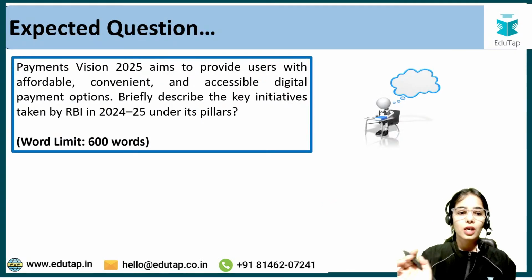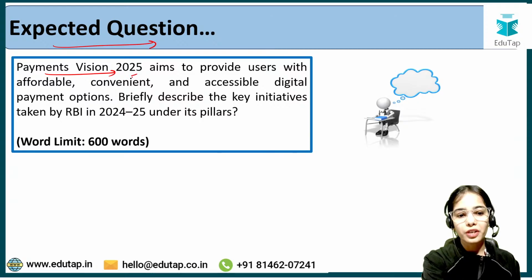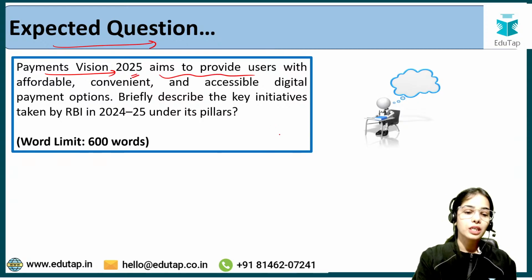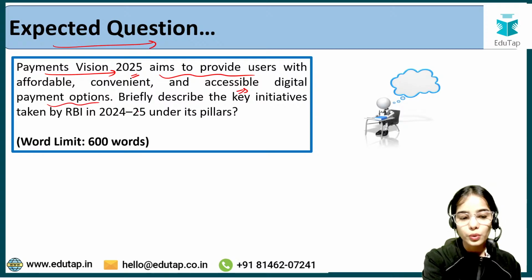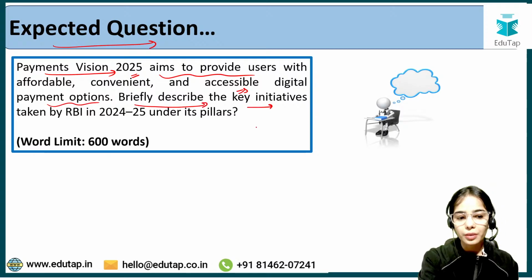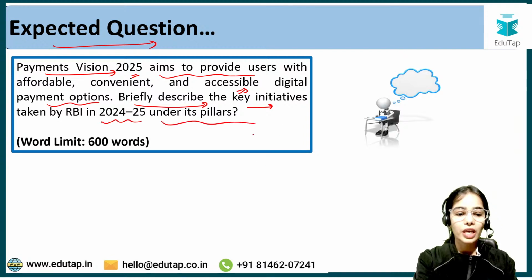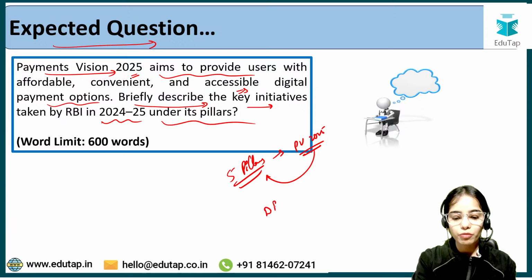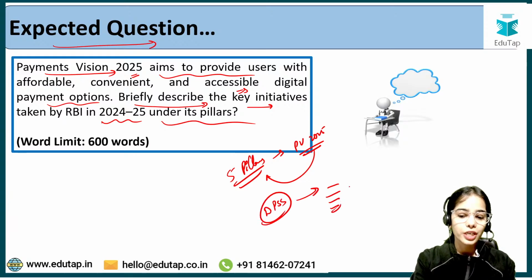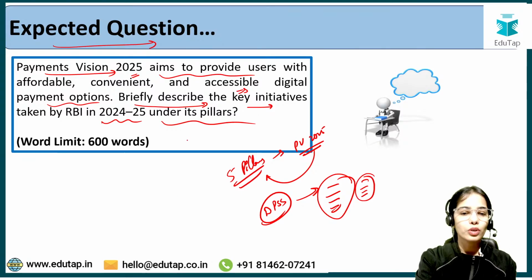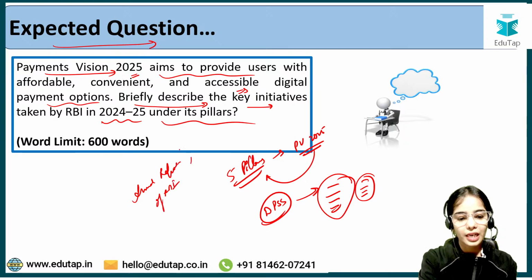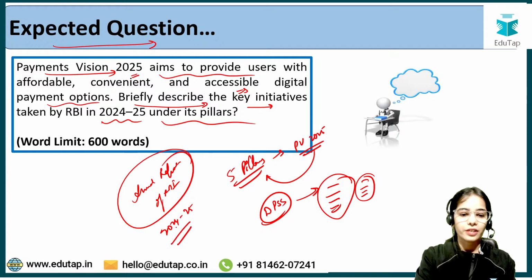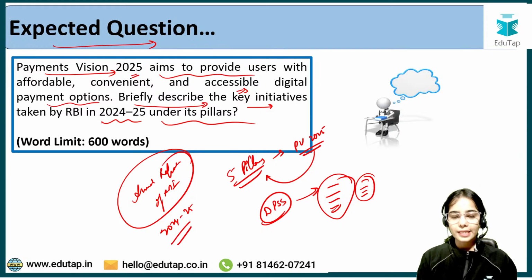So starting with the question, the expected question is: Payments Vision 2025 aims to provide users with affordable, convenient and accessible digital payment options. Briefly describe the key initiatives taken by RBI in 2024-25 under its pillars. There are 5 pillars in the Payments Vision 2025 document, and the Reserve Bank of India's Department of Payment and Settlement Systems has taken different initiatives under the different pillars, which you have to tell as per the annual report of the Reserve Bank of India released for 2024-25. So this is the idea. Now let's get started with the answer.